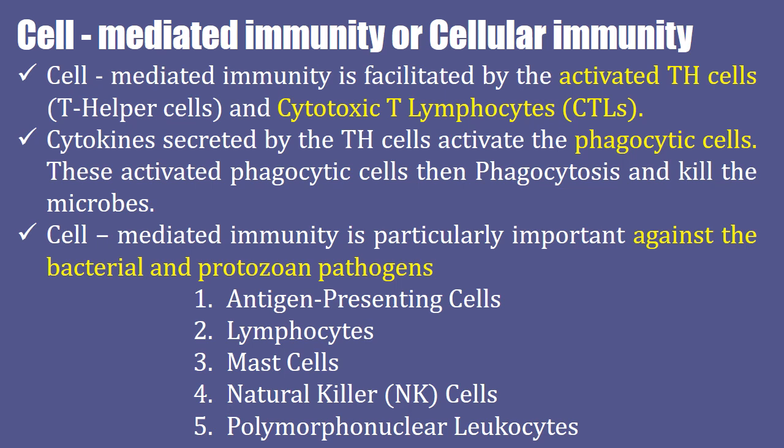Cell-mediated immune response is initiated by the T helper cells. They eliminate the infected cells from the body by releasing toxins and thereby promoting apoptosis or programmed cell death. The T helper cells help to activate other immune cells. Cell-mediated immunity becomes clear in the case of a transplant patient. Cell-mediated immunity is particularly important against bacterial and protozoan pathogens. Some of them are antigen-presenting cells, lymphocytes, mast cells, natural killer cells, and polymorphonuclear cells.